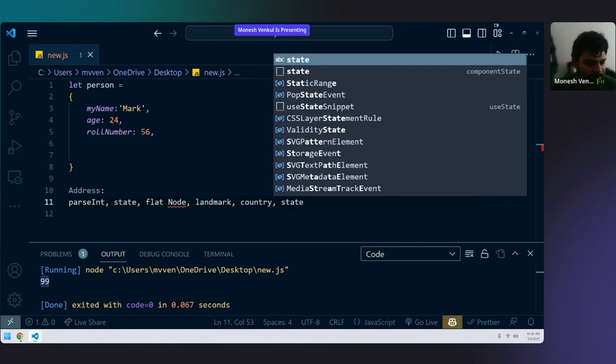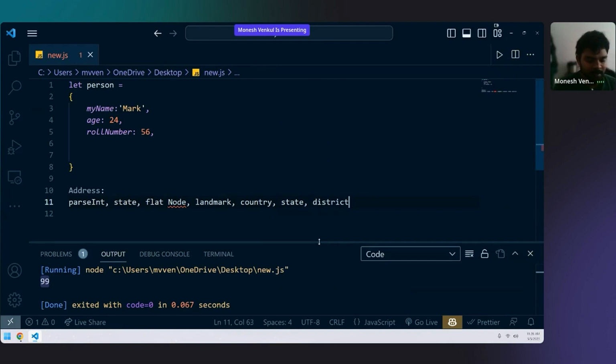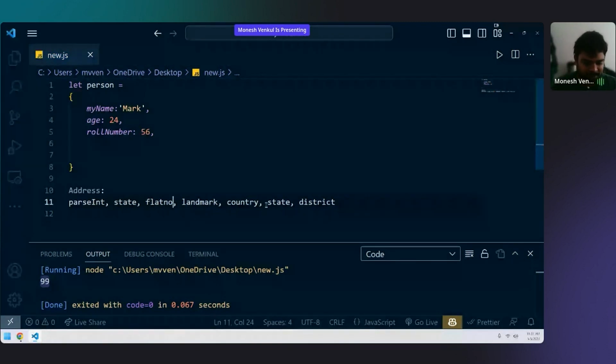Country, landmark, have I missed anything? District, yes, we can also have district. So we can have a list of things in addresses, right? Oh, sorry, it's not node, it's flat number. Flat no means flat number. We can also have street.